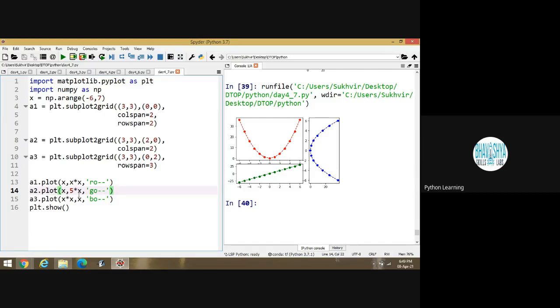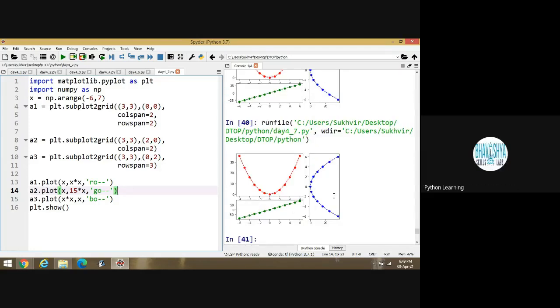You can write any equation. Any number you can take, yes. Suppose I am writing 15 here. No issue. This one is only the graphical content. Okay, sir. This one is the equation. Just a minute. I will explain that.